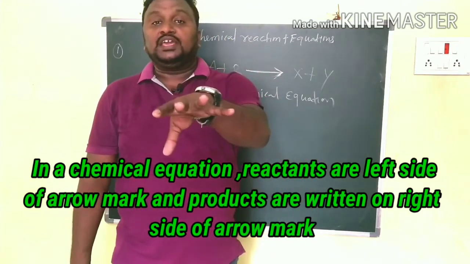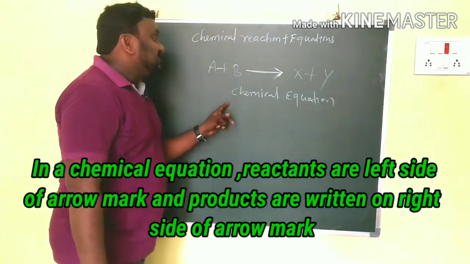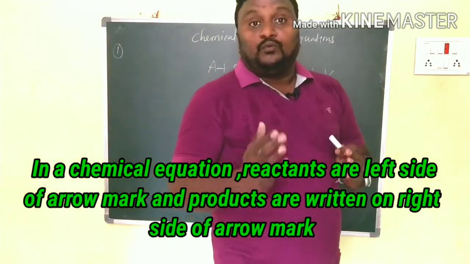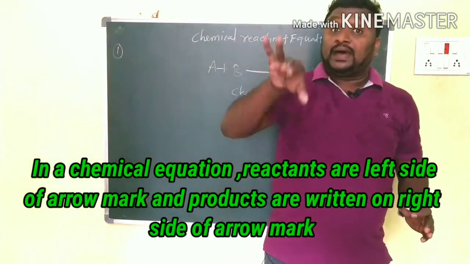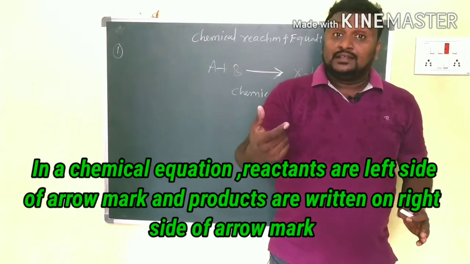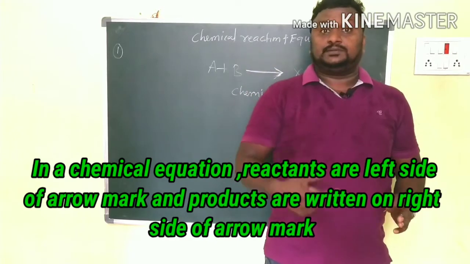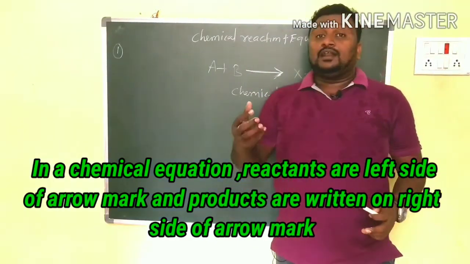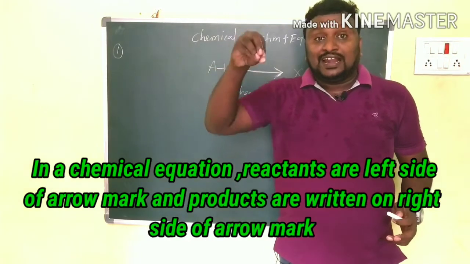In that chemical equation, on the LHS we have A and B. When A and B are combined, they react with each other. That means A and B participate in the reaction.